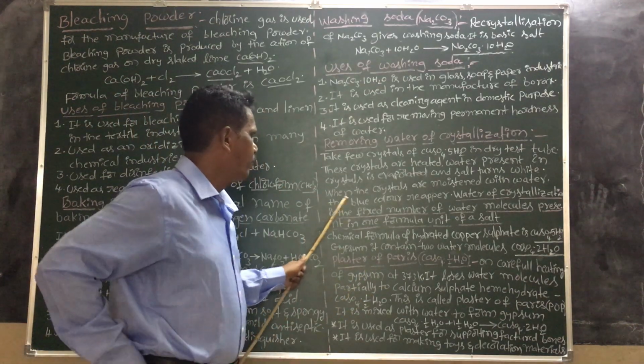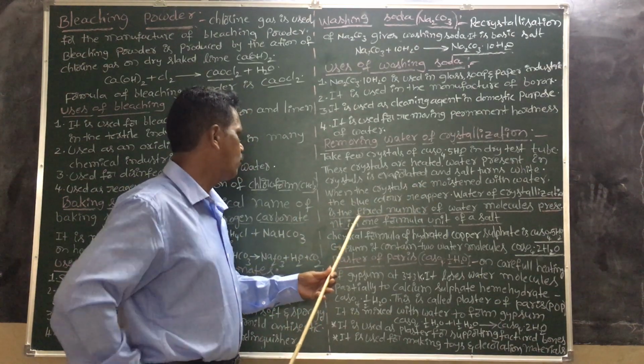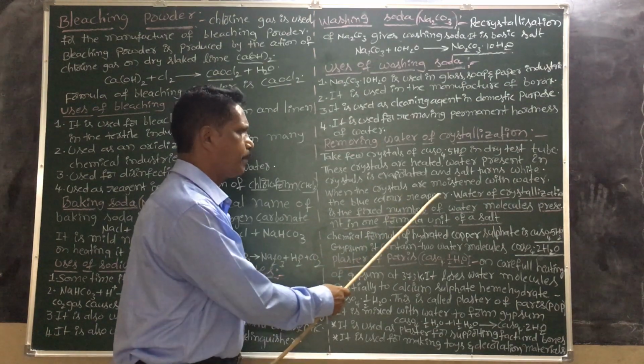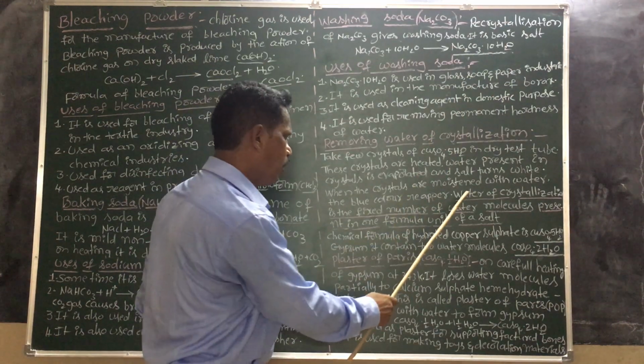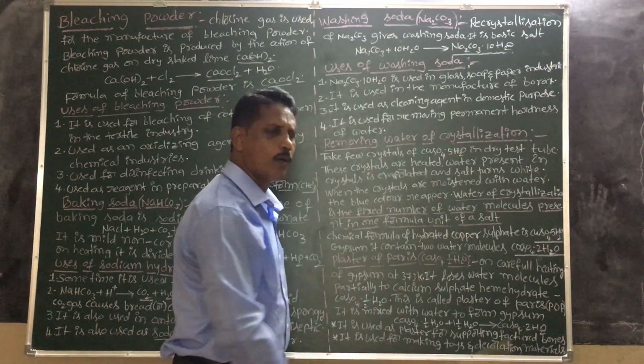Okay, here, when the crystals are moistened with water, the blue color reappears. Water of crystallization is the fixed number of water molecules.